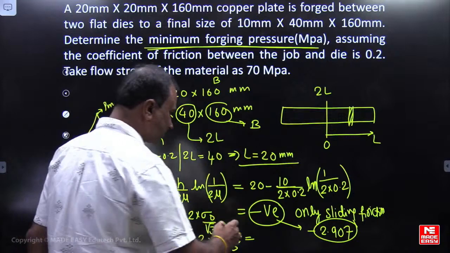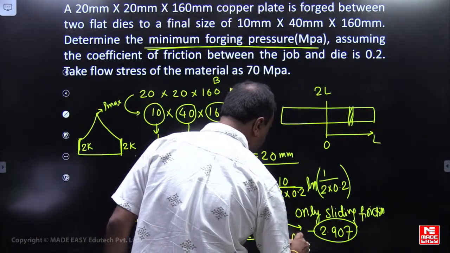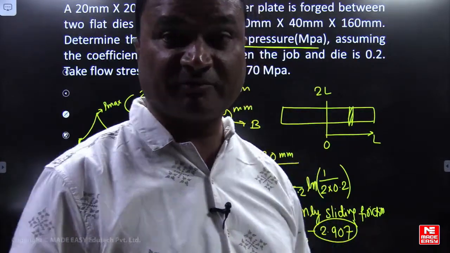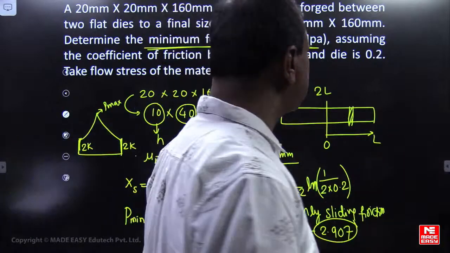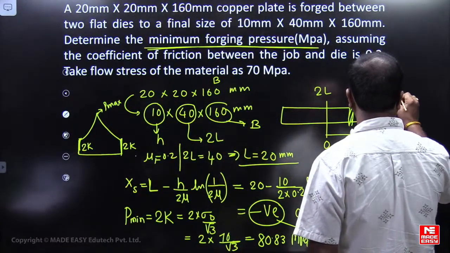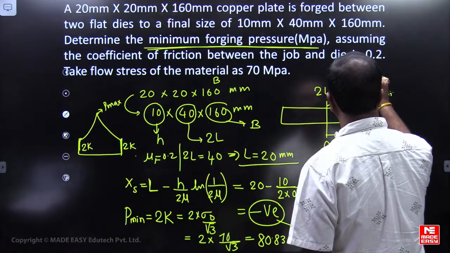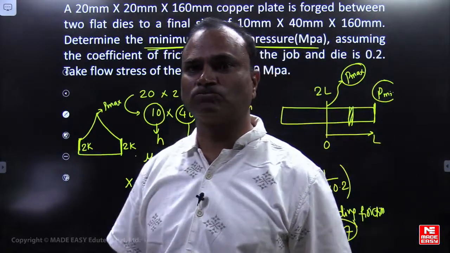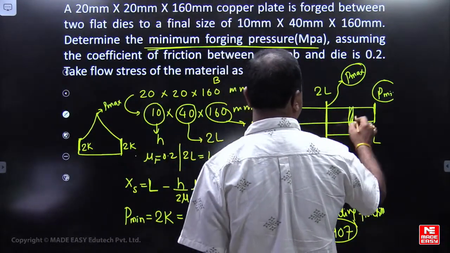80.83. Very good. 80.83 megapascals of pressure will be there, where minimum at the outside. So pressure is minimum here. Minimum pressure will be here. Maximum pressure is how much? P max will be here. P minimum here, P max here.